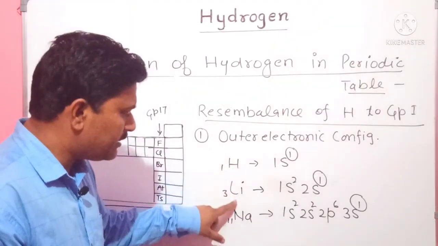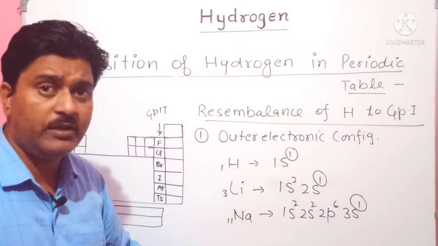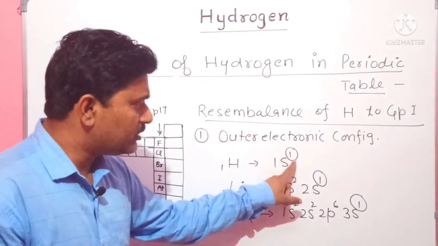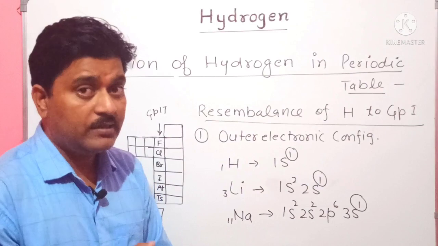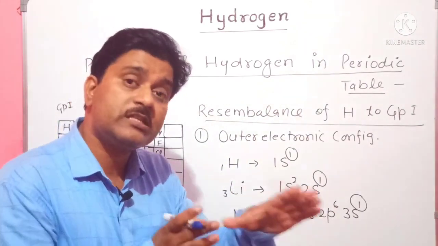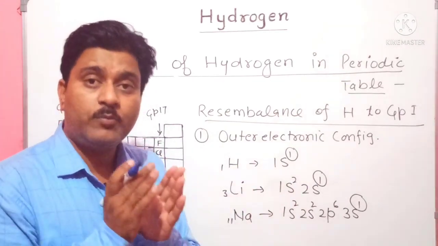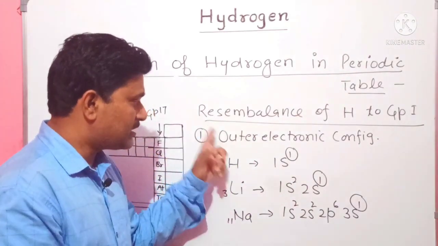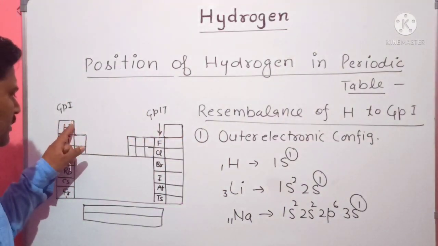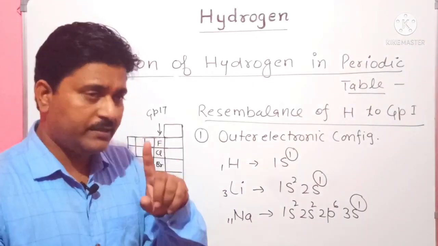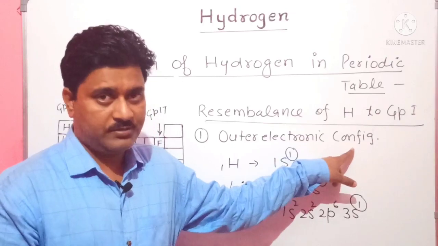Means hydrogen resembles lithium, sodium, potassium, rubidium, cesium and francium according to their electronic configuration. That is our first point, the point which decides that hydrogen should be in group 1: they have the same outer electronic configuration.